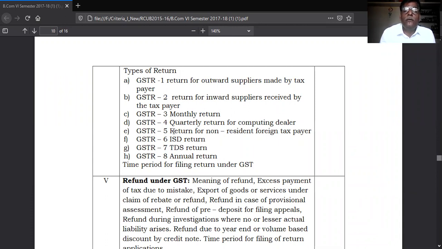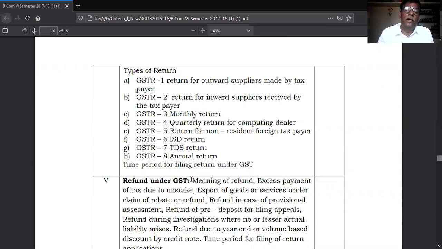The third form is applicable for monthly return. You have to give detailed information at the end of every month regarding your transactions. That is called monthly return. The fourth form is quarterly return for the composition dealer.